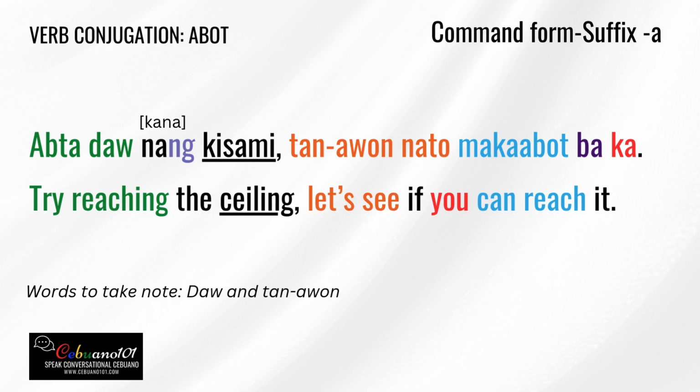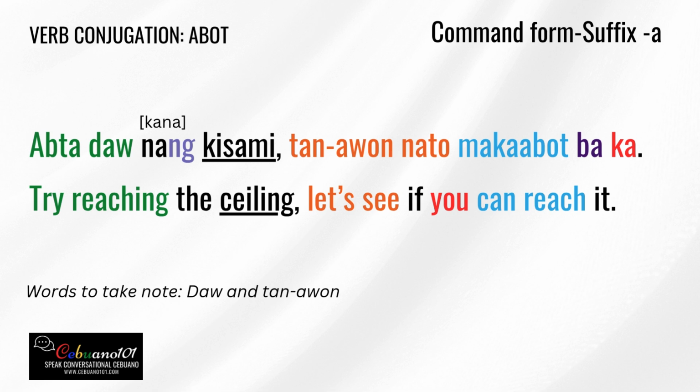So let's break this down, mga higala, so that it will be easy to digest. Abta daw means try reaching. Abta is reach. Daw has quite a number of meanings, and we will discuss that.